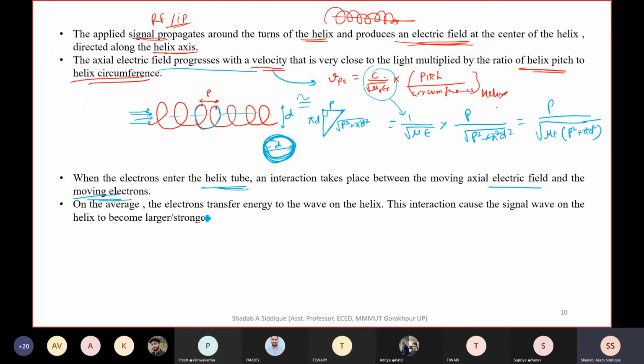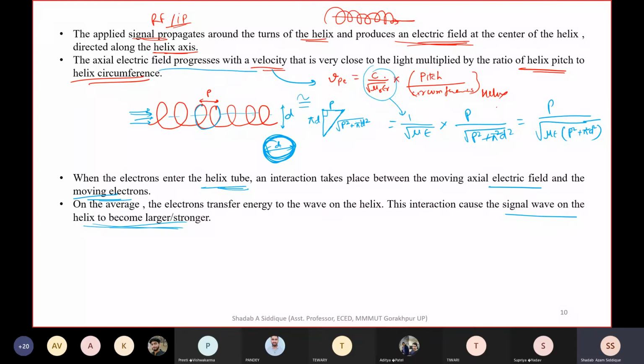On average the electron transfers energy to the wave on the helix. So we can say the electron transfers its energy to the RF field when they interact with the electric field. This interaction causes the signal wave on the helix to become larger or stronger. As soon as the electron gives its energy to the RF field, the signal in the RF input is amplified, or you can say the signal becomes larger or stronger due to gaining energy from the electron.